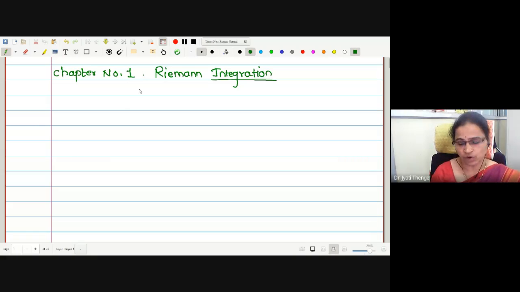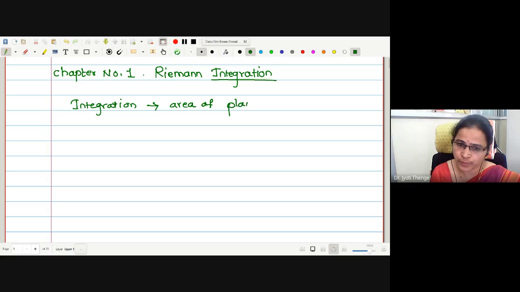What I want to say in simple words is that integration is the word introduced in order to find the areas of plane regions. I don't know whether you know this or not. Therefore, integration is defined as the limit of a sum.